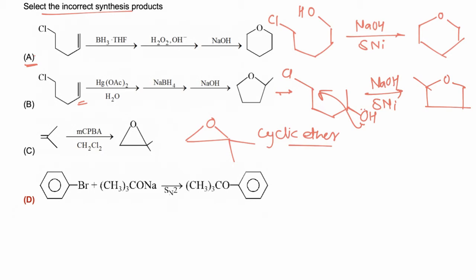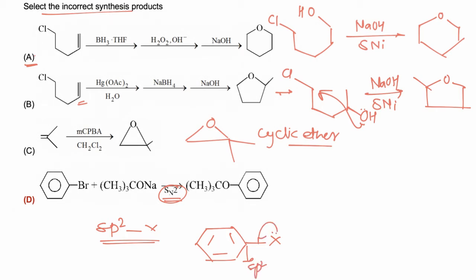In case 4, now this reaction is Williamson synthesis. Now Williamson synthesis takes place via SN2 mechanism, but SN2 reaction is not possible when leaving group halogen is attached to sp2 carbon. Now in option D, halogen is attached to sp2 carbon, and lone pairs are present in resonance, due to which SN1 and SN2 both reactions are not possible, and hence the fourth synthesis is incorrect and correct option is D.